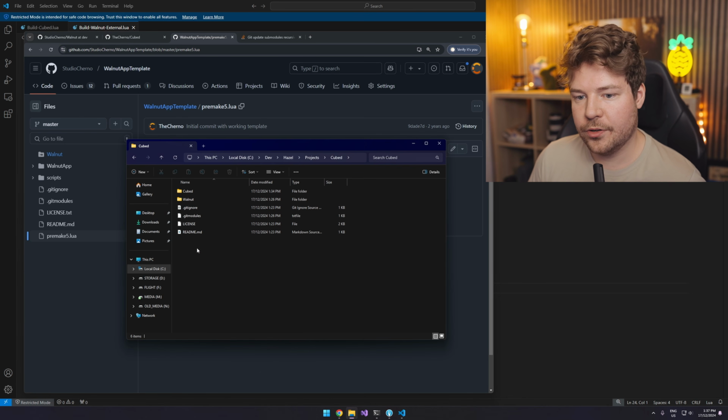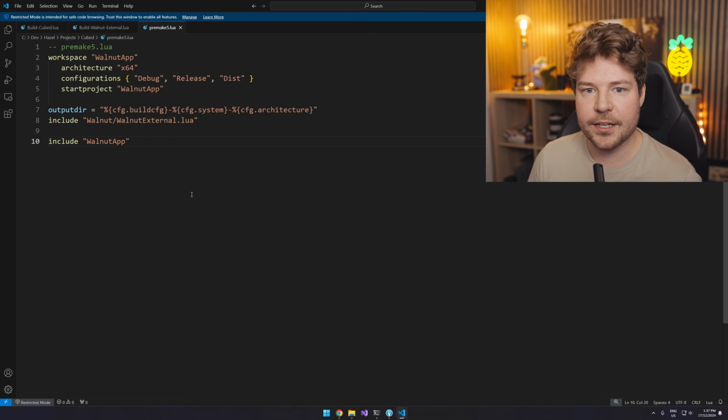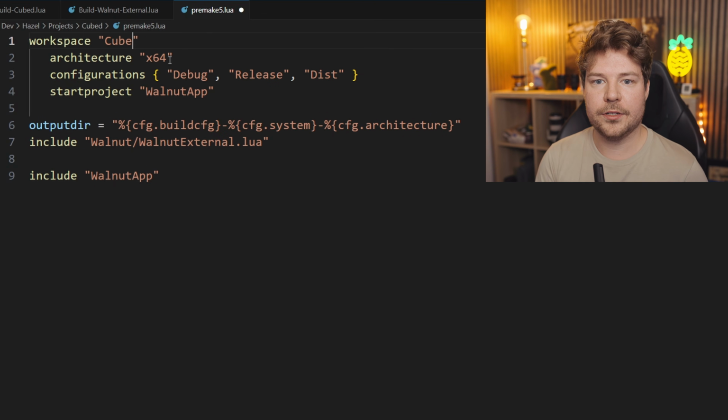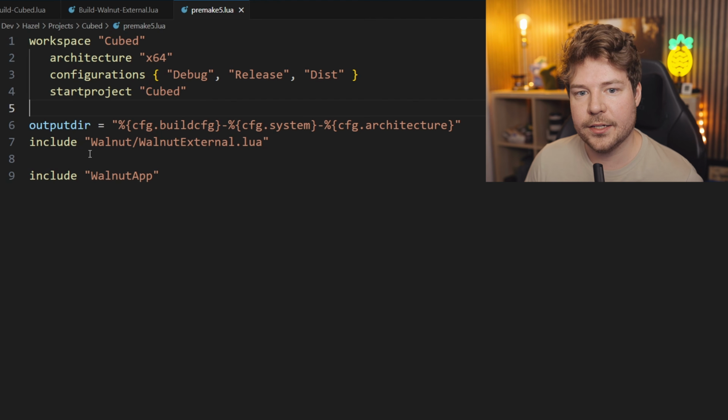And then over here in the root of this directory, we'll just call this premake5.lua. For now, at least, we'll paste in what we just copied. We can get rid of that. I'll call this cubed. Debug, release and dist configurations. The start project will be set to cubed as well.